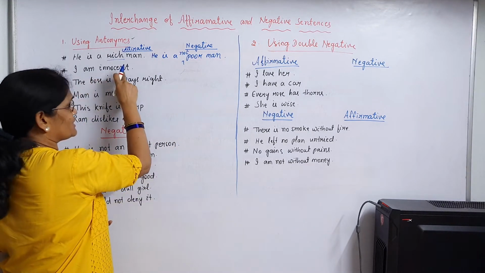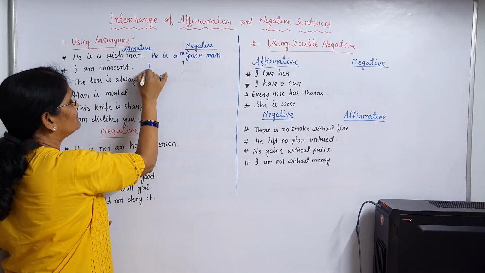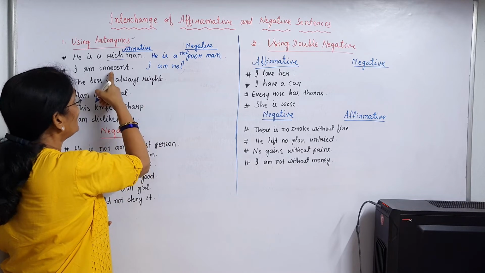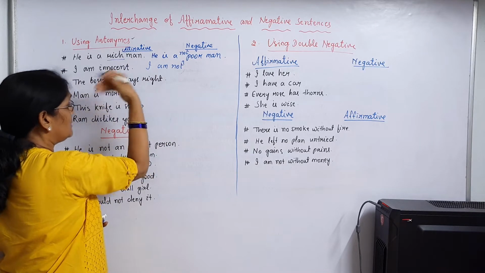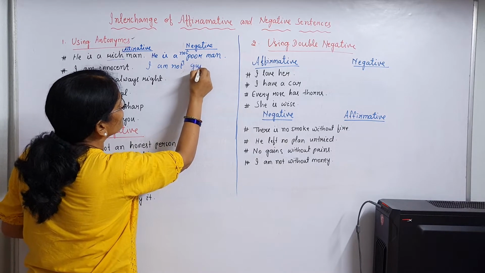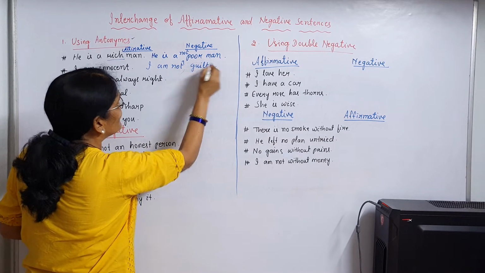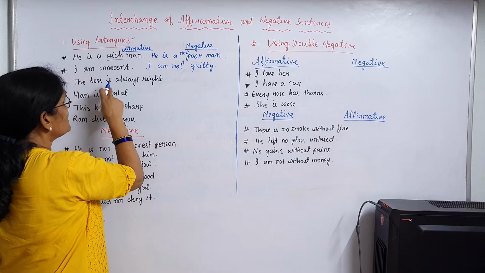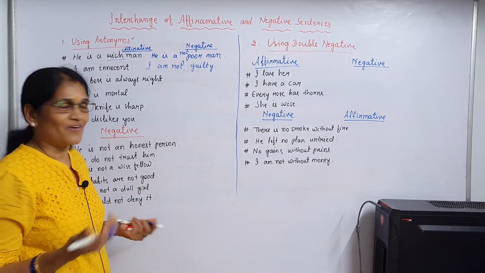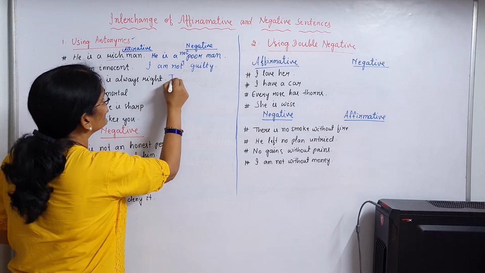I am innocent. I am not. What is the antonym or opposite of innocent? Guilty. Okay, the boss is always right. The boss is never wrong, right?